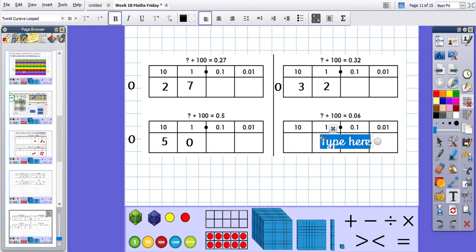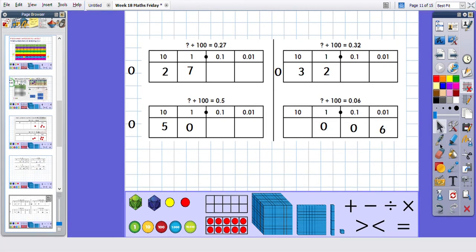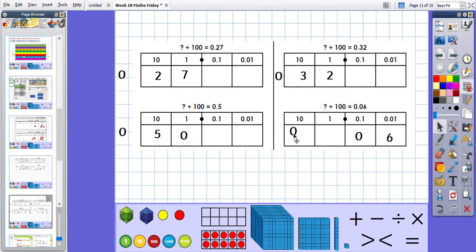And finally, let's have a look what 0.06 looks like. Move everything 2 places, 1, 2 to the left because we're doing the inverse. 1, 2, don't need that number either. 1, 2, 6. And that's it. I don't need any placeholders after the decimal point. 6 divided by 100 is 0.06.